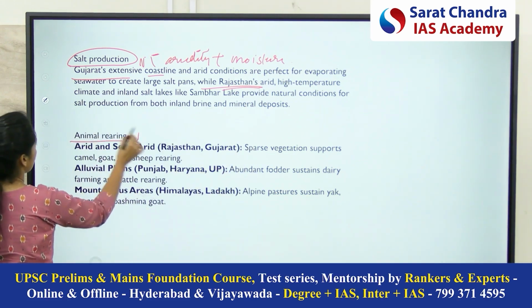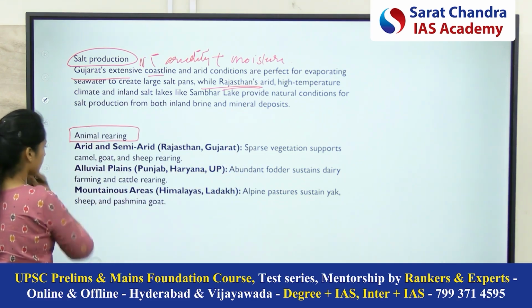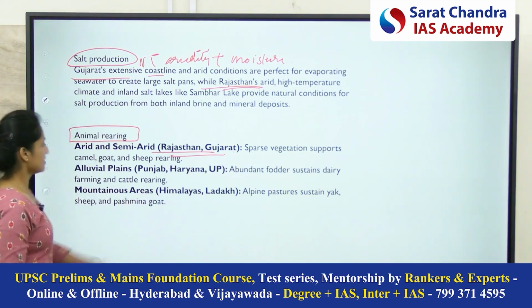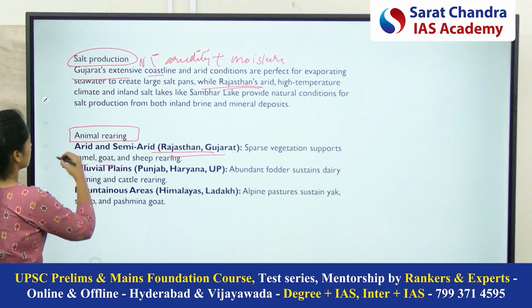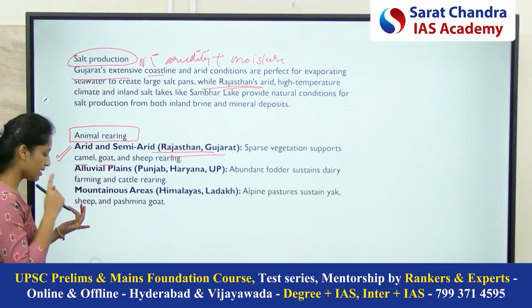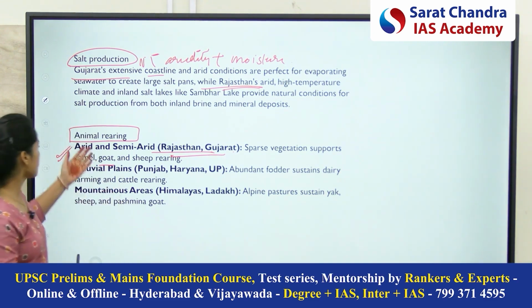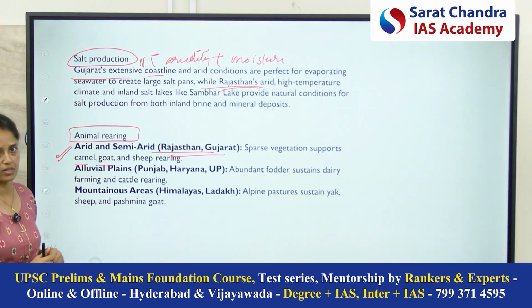Now coming to the animal rearing. So in animal rearing, in Rajasthan and Gujarat, the animals which can survive, like the camel, goat. So here rearing can be done. See, here agriculture can't be done, here fisheries can't be done. Okay, so animal rearing is a very logical option here.